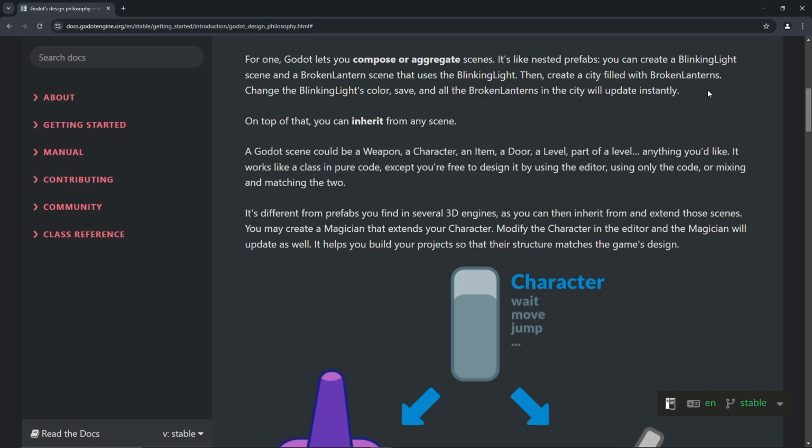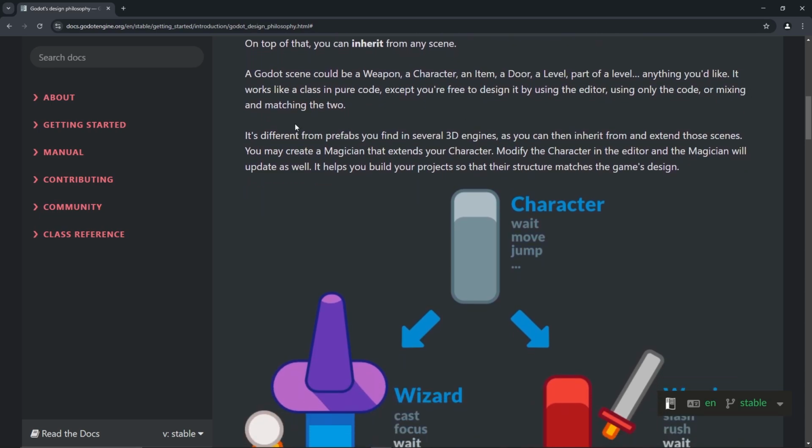So we know about this. Look, we're here, right? We've done all the freeCodeCamp. We're here. We know what's up. On top of that, we can inherit from any scene. True. So a Godot scene would be like a weapon, a character, an item, a door, a level, part of a level, anything we'd like. It works like a class in pure code, except we're free to design it by using the editor, using only the code, or mixing and matching the two.